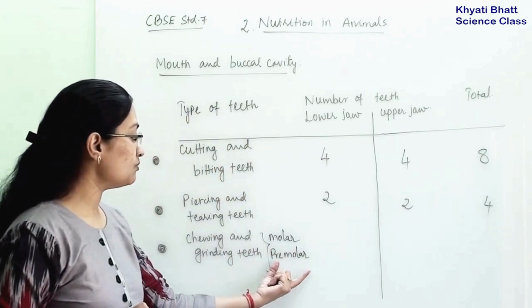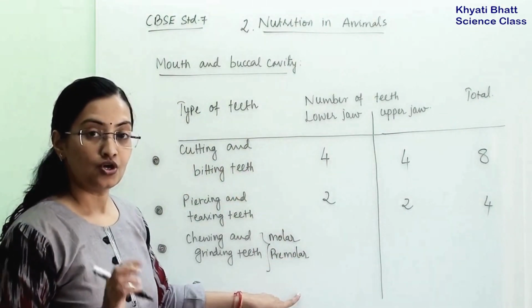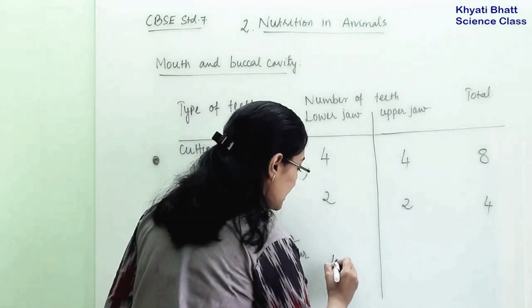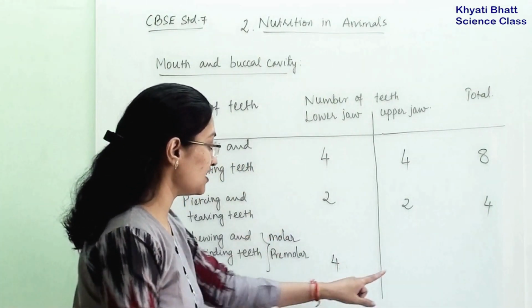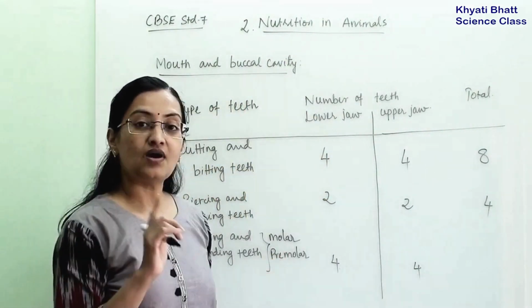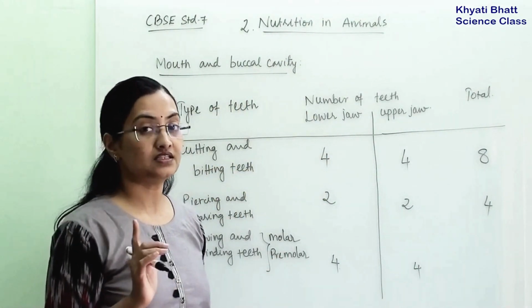Now how many premolars are there in the lower jaw? Two on either side. So there are 4 premolars in the lower jaw. In the same way, there are premolars in the upper jaw. Now molars: on either side, 3 molar teeth are there.